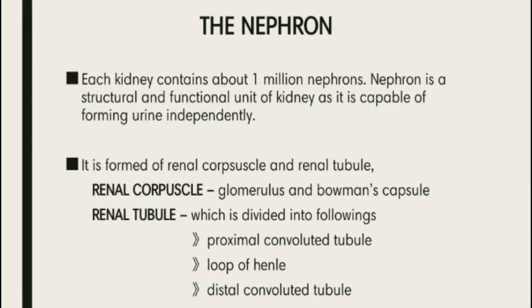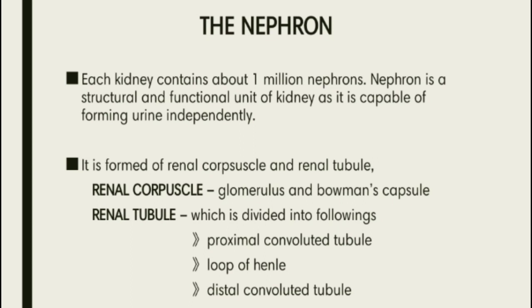The nephron. Each kidney contains about 1 million nephrons. The nephron is the structural and functional unit of the kidney as it is capable of forming urine independently. It is formed of the renal corpuscle and the renal tubule. The renal corpuscle is made up of the glomerulus and Bowman's capsule.